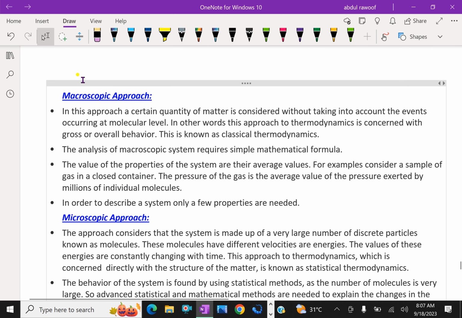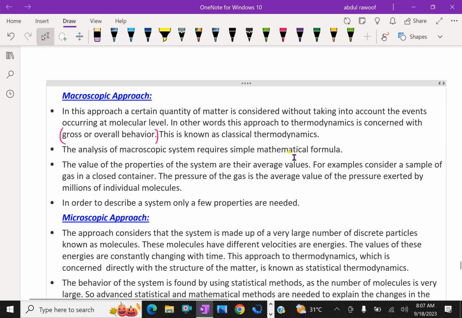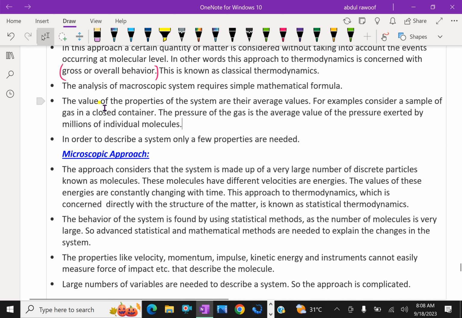Now, we'll explain the macroscopic approach and microscopic approach of thermodynamics. First, the macroscopic approach. In this approach, a certain quantity of matter is considered without taking into account the events occurring at molecular level. In other words, this approach to thermodynamics is concerned with the gross or overall behavior of the system. This is known as classical thermodynamics. The analysis of a macroscopic system requires simple mathematical formulas. The values of properties of the system are their average values.